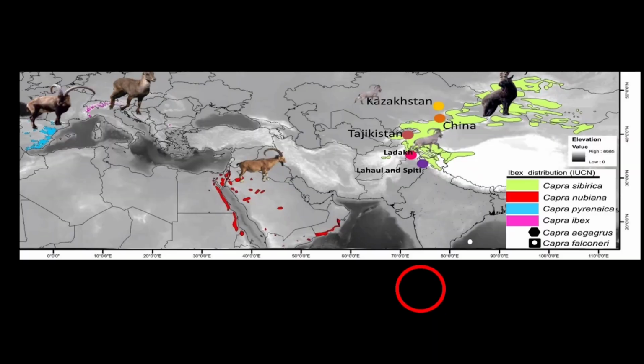Fortunately, we could collect 3 tissue samples of ibex from the Indian Himalayan region, and then we sequenced the whole genome using NGS. While doing a detailed phylogeographic study based on whole genome data, considering 40 genomes belonging to 4 species of ibex, like Siberian ibex, Alpine ibex, Nubian ibex, and Iberian ibex, we could see that the samples originating from India showed a distinct phylogeographic pattern and a distinct divergent lineage.